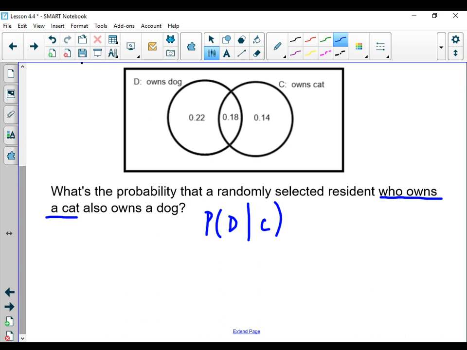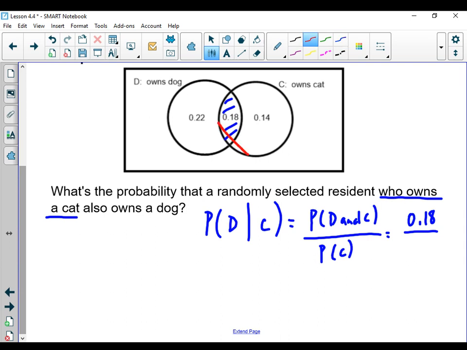Well, we can figure this out by looking at what's the probability of both happening divided by what's the probability of the given fact happening. So I go to my Venn diagram. Well, the probability of both of those happening is the overlap. That's the 0.18. The probability of owning a cat is anything in this cat circle. Well, that's two parts, 0.18 and 0.14.